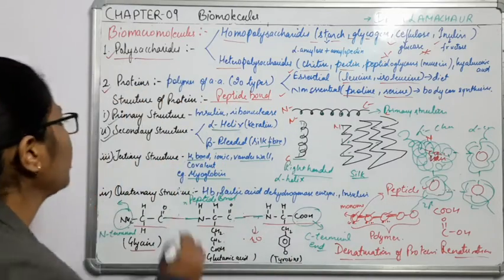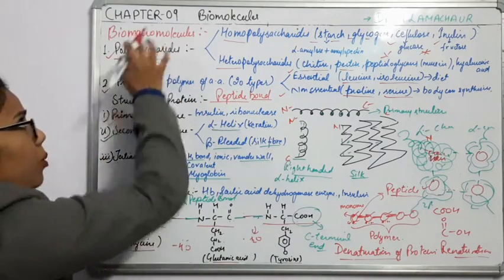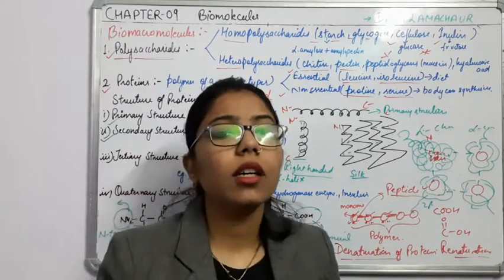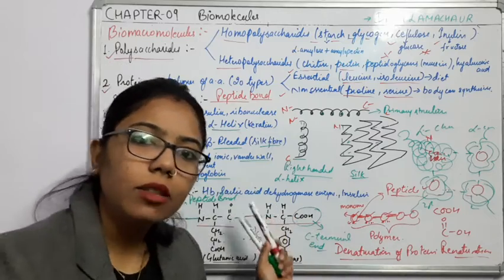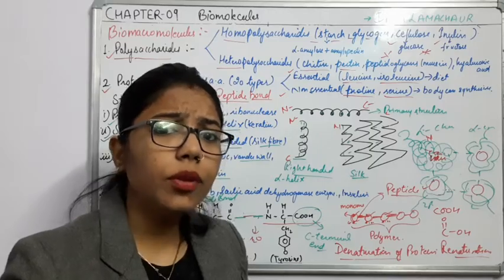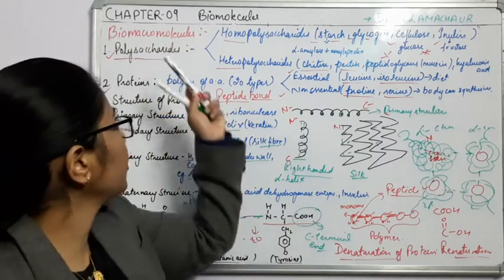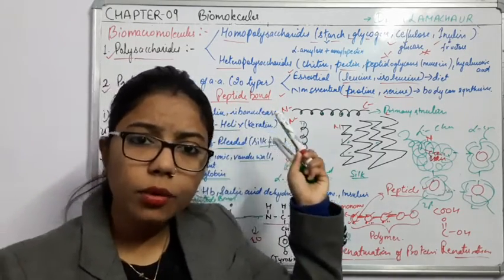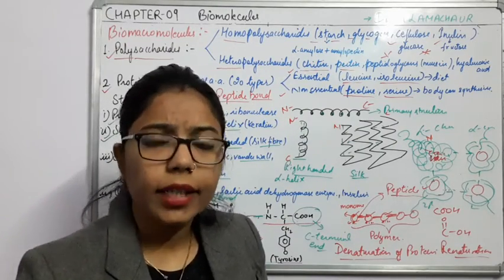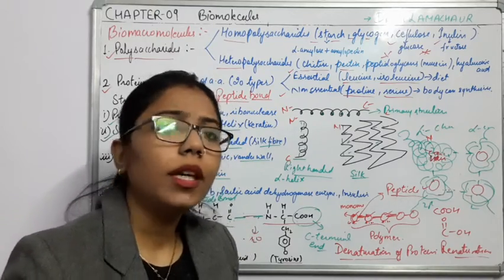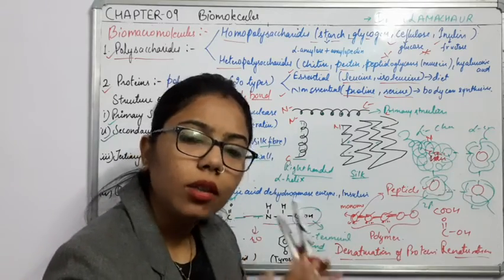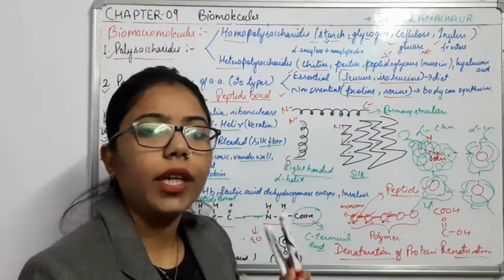Now if I talk about the third type of biomacromolecule, what is it? It is nucleotide. Why am I not explaining it here? Because we have done this part in case of nucleic acid. As I have said, nucleic acid comes under the biomacromolecules, and this nucleic acid is a polymer of what? Nucleotide. And how is nucleotide forming? With the help of nucleoside when it is attaching with the phosphate group, or we can say phosphoric acid.